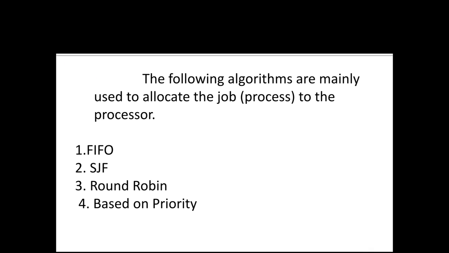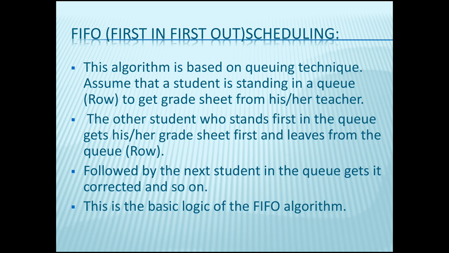The following algorithms are mainly used to allocate the job or process to the processor. First one is FIFO, that is first in first out. Then SJF, then round robin, and the last one is based on priority. FIFO, that is first in first out scheduling. Here this algorithm is based on queuing technique.